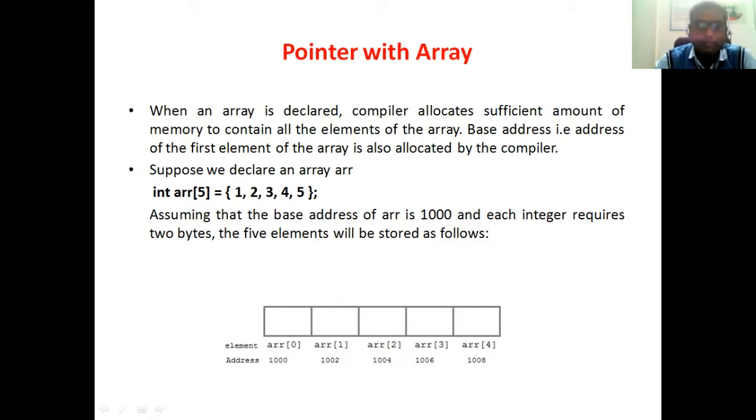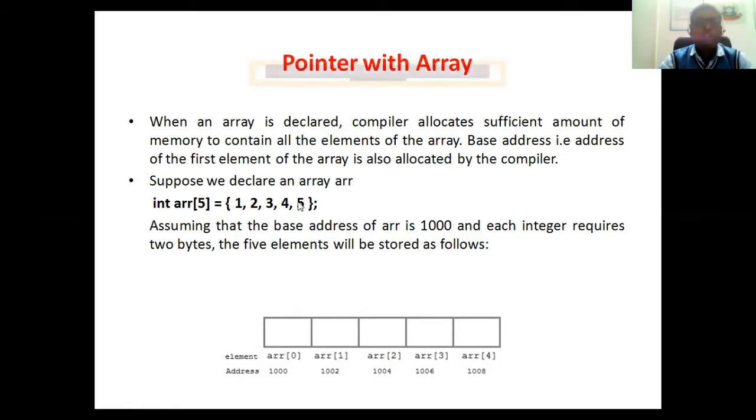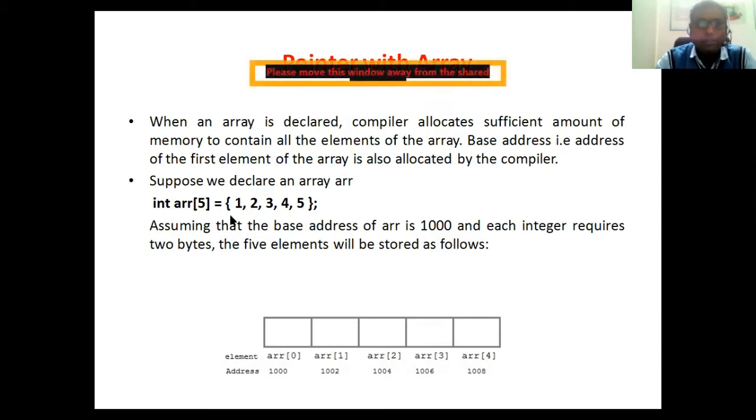So basically, whenever we are going to declare an array, we already know how to declare the array. For example, suppose we have declared the array int arr[5] equal to, in the curly braces, I have initialized the array arr with the elements 1, 2, 3, 4, and 5, and ended with a semicolon.